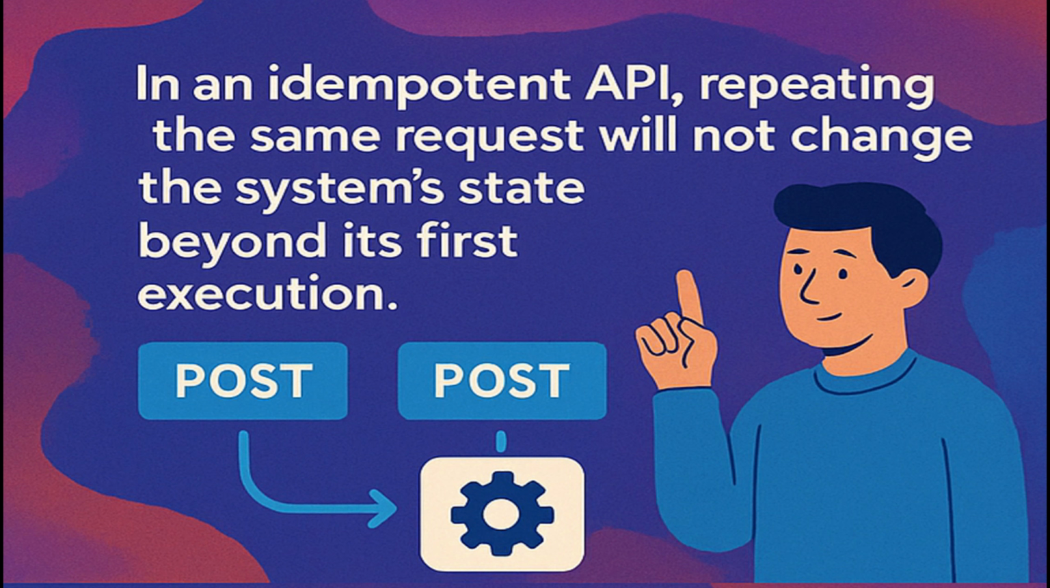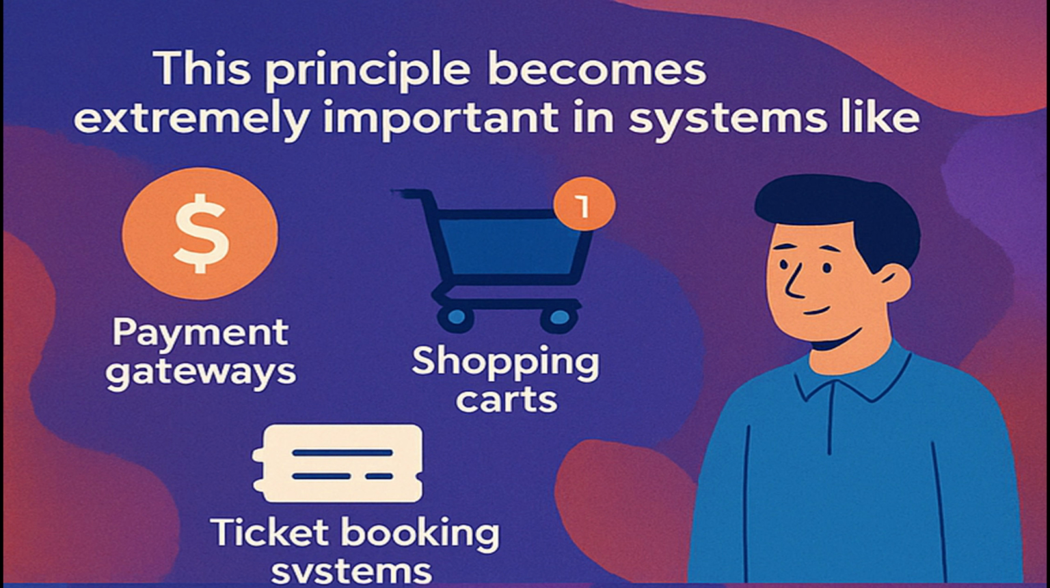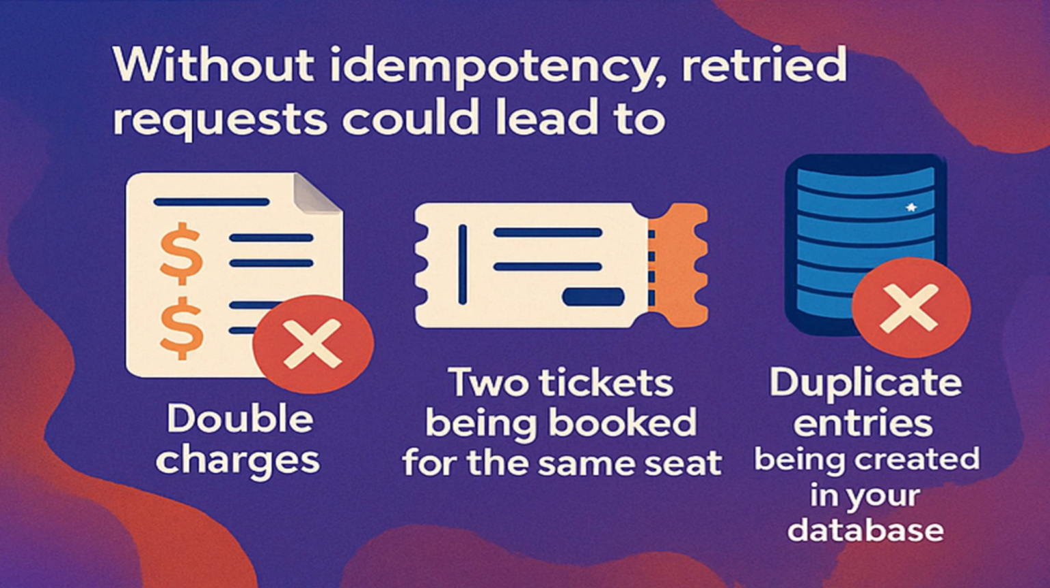That means whatever was changed in the first execution of that request, that will remain as it is for all the upcoming repeated requests. This principle becomes extremely important in systems like payment gateways, shopping carts, ticket booking systems, or anywhere where duplicate processing can lead to financial or logical errors. Now, without idempotency, a retried request could lead to double charges, two tickets getting booked for the same seat, or duplicate entries being created in your database.